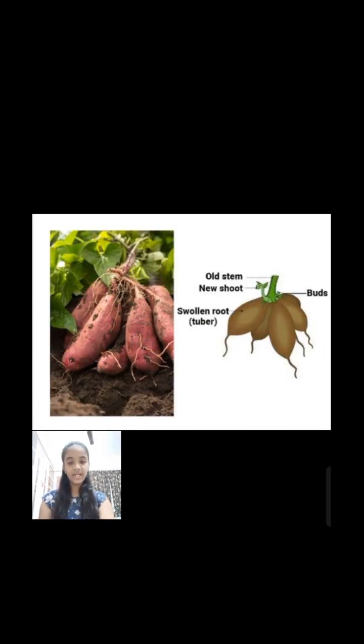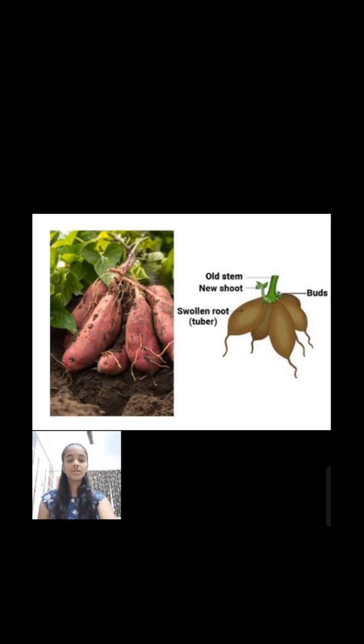Now let's see vegetative reproduction through the roots. In some plants, the roots develop adventitious buds on them. Roots of such plants are generally tuberous in shape and swollen to store food.